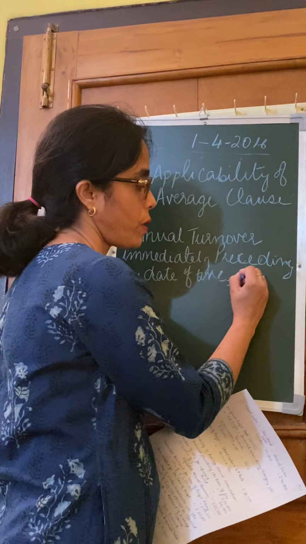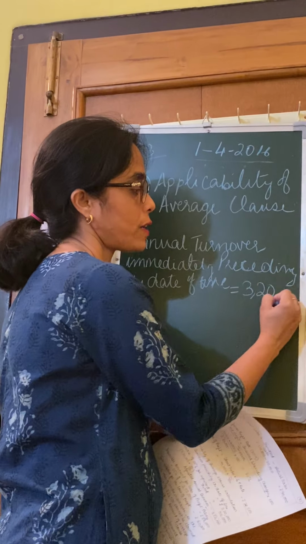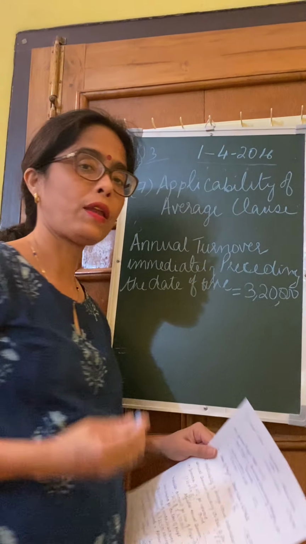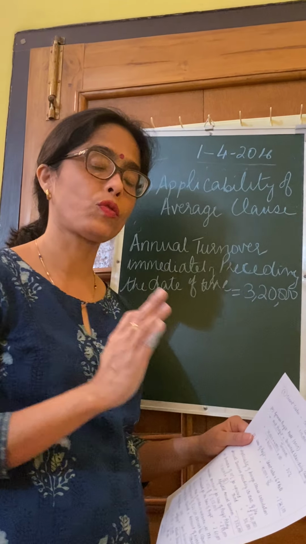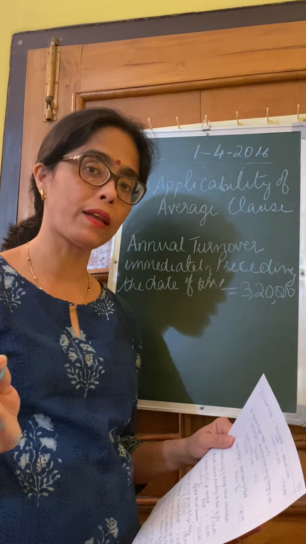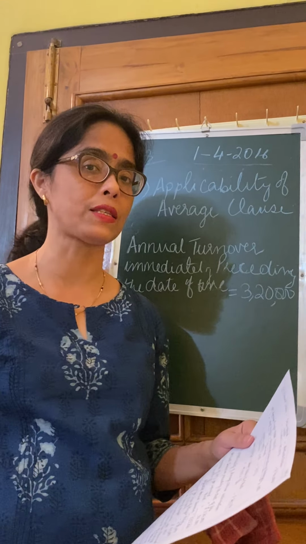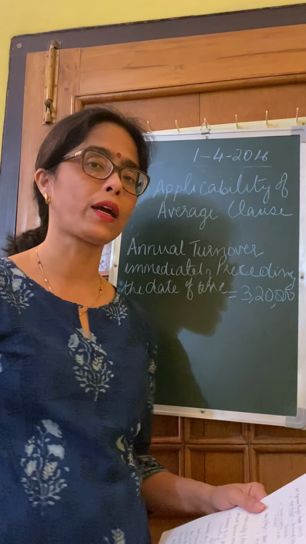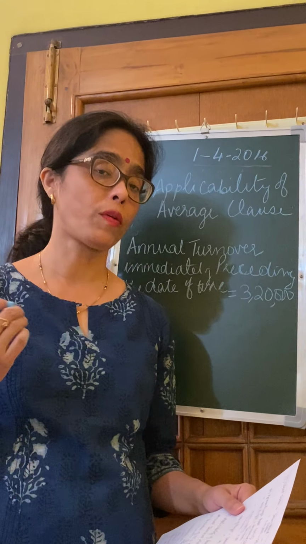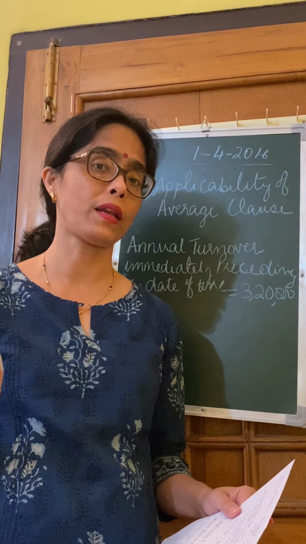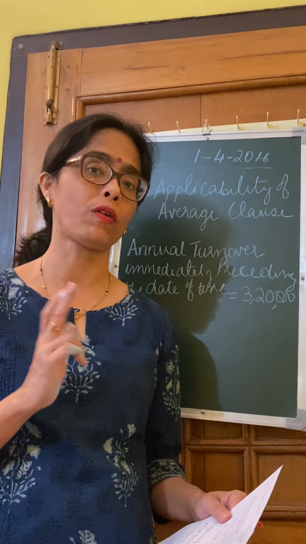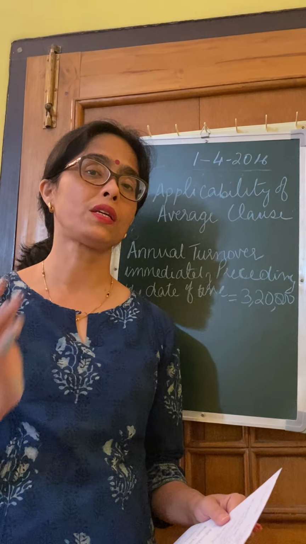Here the annual turnover is given to us as 3,20,000, annual immediately preceding. So whichever is the date of fire, from that date backwards 12 months we have to calculate and see the sales. Now if you remember, the last paragraph of the question says that on annual sales and on standard sales, we have to increase it by 10%.